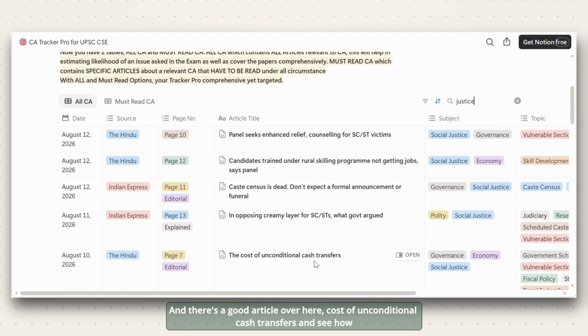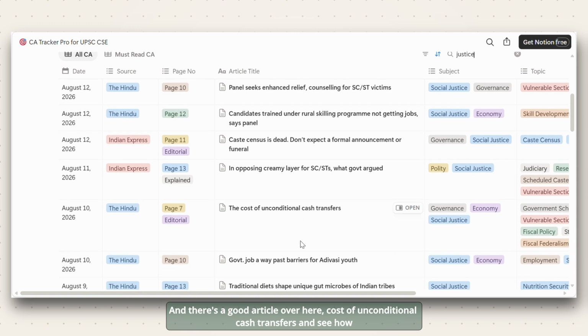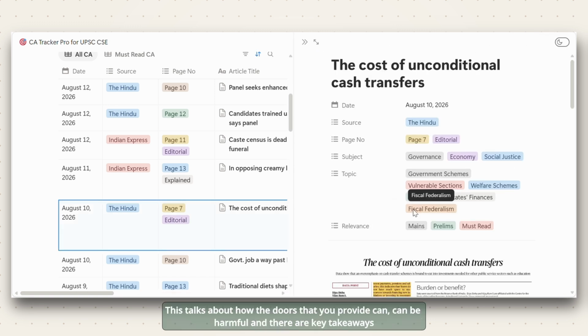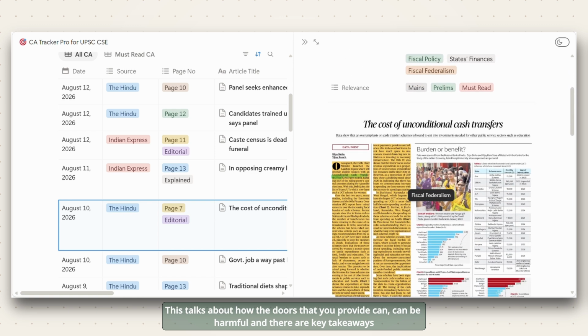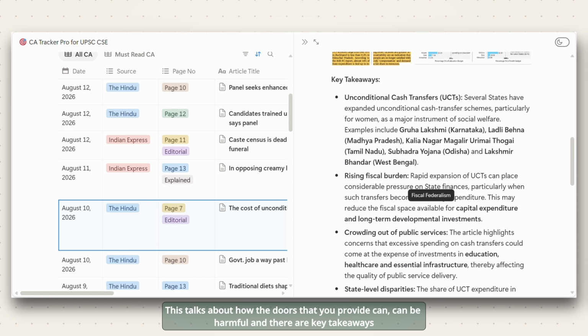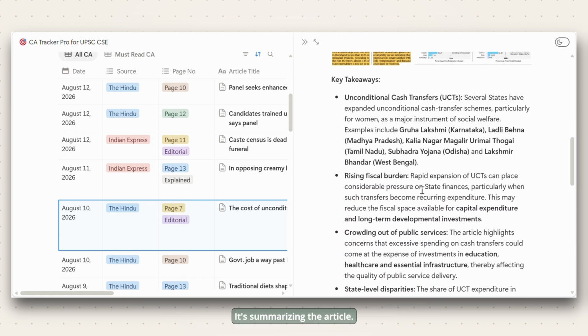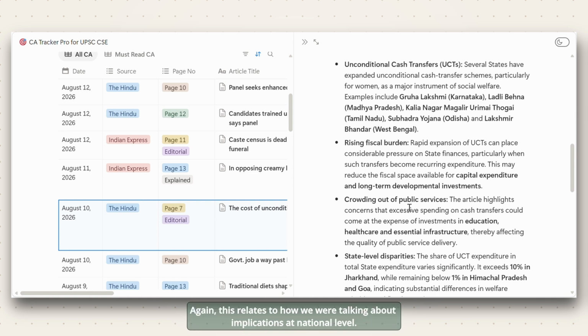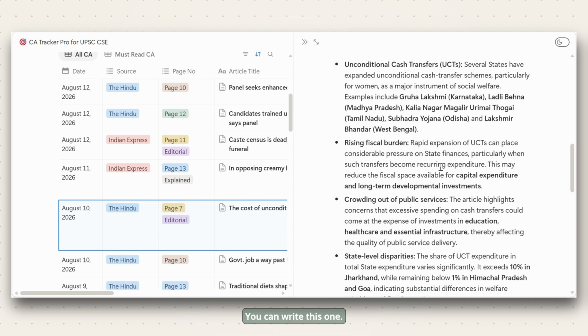Okay, there's a good article over here, cost of unconditional cash transfers. Now see how you can use this to make additions to your notes. This talks about how the doles that you provide can be harmful. Now there are key takeaways over here. It's summarizing the article. You can pick up anything from here. Again, this relates to how we were talking about implications at national level. You can write this one. You can pick this one up from here.